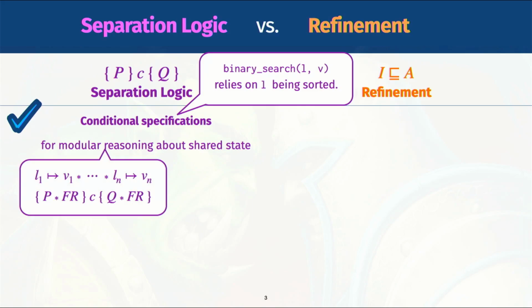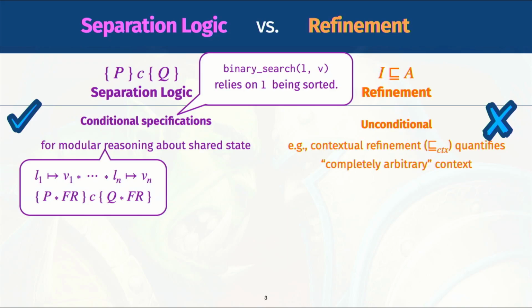Moreover, separation logic gives the modular reasoning principle for shared states via separating conjunction. Separating conjunction enables the well-known frame rule, and it allows reuse of the specification in different spatial contexts. In refinement, on the other hand, we do unconditional verification. For example, the gold standard definition for refinement is contextual refinement, and it basically says that the implementation behaves the same as the abstraction under an arbitrary context. And quantifying over such an arbitrary context means that we cannot impose fine-grained conditions on it.